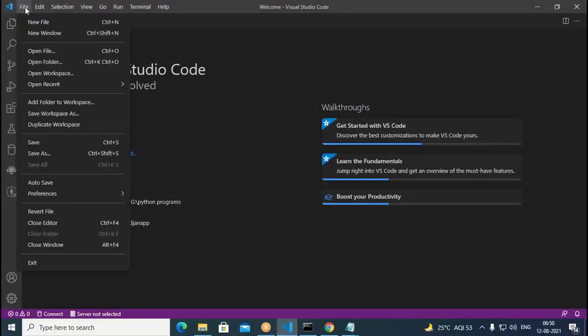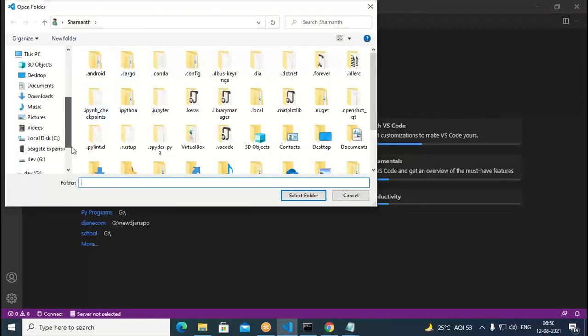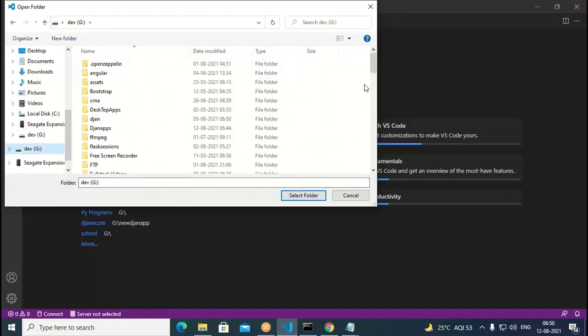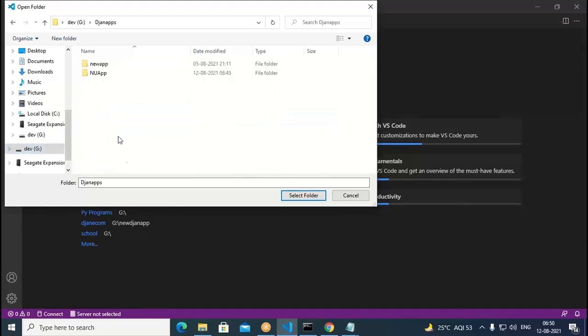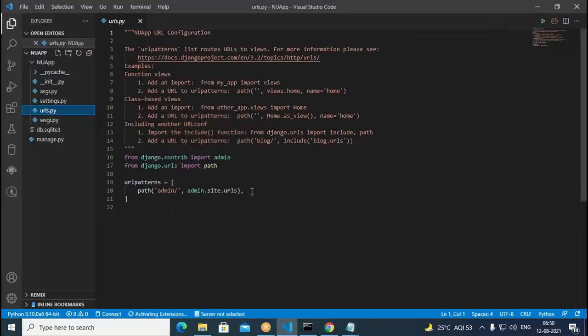Fine. I open that folder. That folder here is in the G drive. I can come to Django apps. In this new app, I open this. Once it's opened, when we expand, here we have urls.py. Here I need to put it.